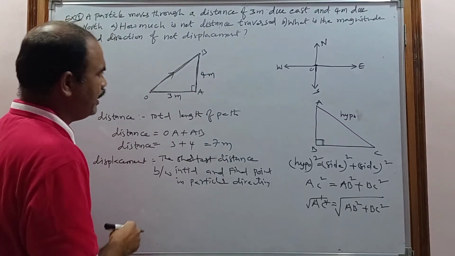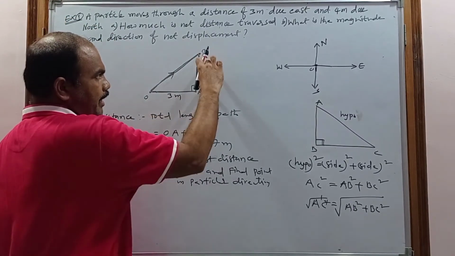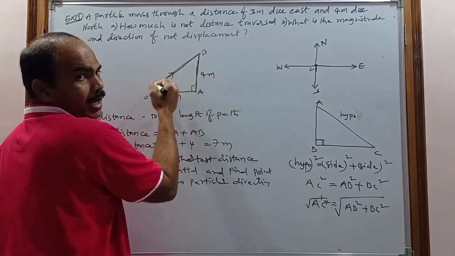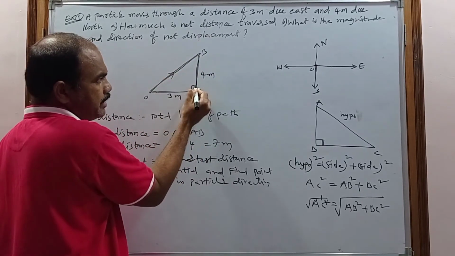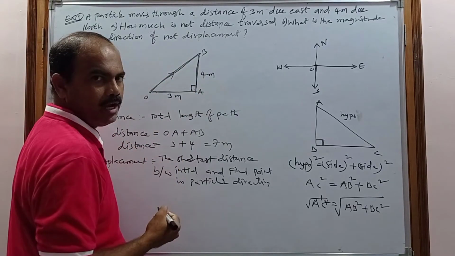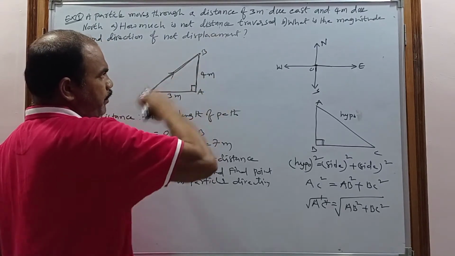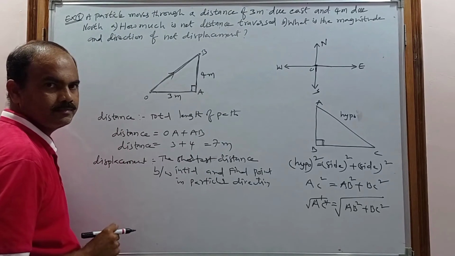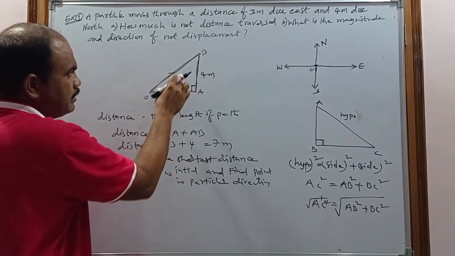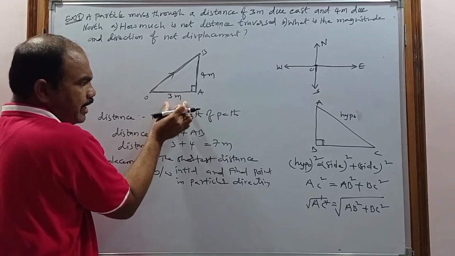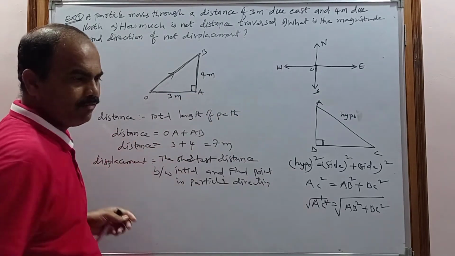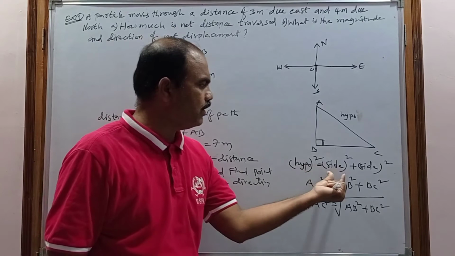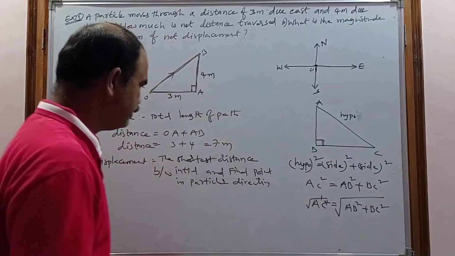So in this right angle triangle, you know this side OA and side AB, but this is the hypotenuse. Why is it called the hypotenuse? Because it is exactly opposite to the 90 degrees. If you find the hypotenuse, then you get the displacement. But how can you find the hypotenuse? You know one side and you know the other side. According to the right angle triangle formula: hypotenuse square equals side square plus side square.